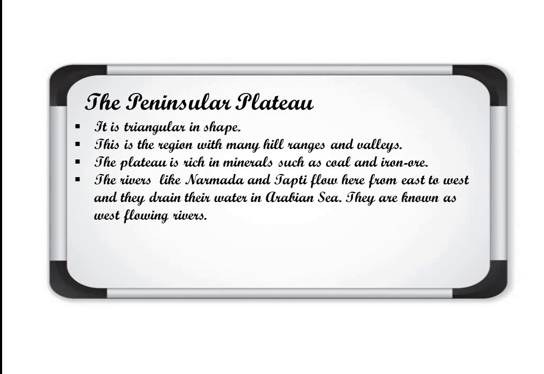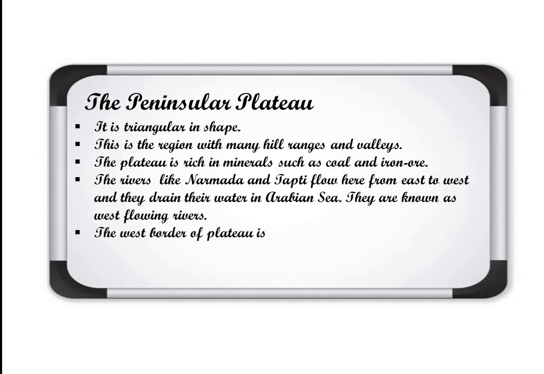This is also one of the questions given in the exercise: write the names of west flowing rivers. Because in the Peninsular Plateau, most of the rivers are east flowing rivers. Only these two rivers, Narmada and Tapti, flow in the opposite direction to other rivers. Clear? That's why they are important, and that question is also given. Name the west flowing rivers. So the west flowing rivers are Narmada and Tapti. They flow through the hill ranges Satpura and Vindhyas. I will show you on the map also.